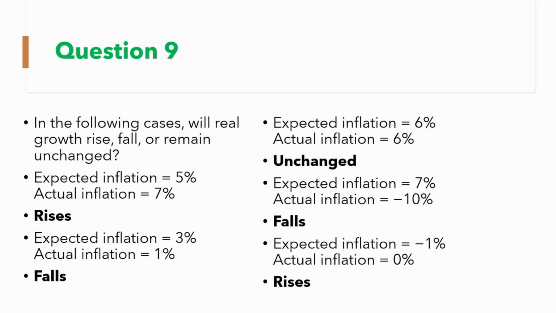Moving to question 9, we know that when expected inflation is less than actual inflation, real growth will rise because the money is worth a little less and needs to increase to compensate. So applying that, when expected inflation is 5% and actual inflation is 7%, real growth rises. At 3% and 1%, it falls. At 6% and 6%, it's unchanged because they are the same. At 7% and negative 10%, it falls, and at negative 1% and 2%, it rises.